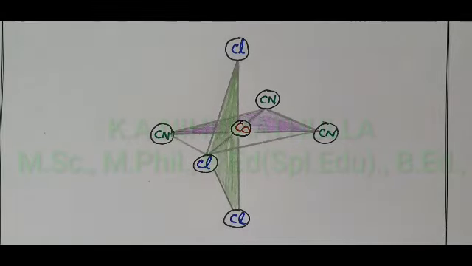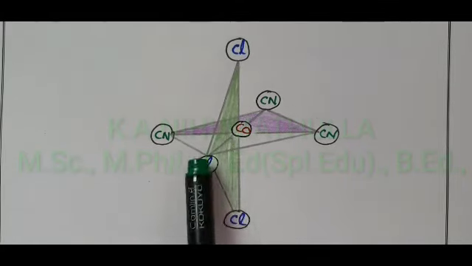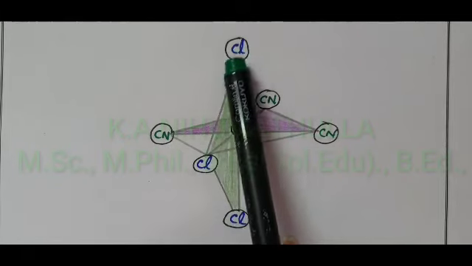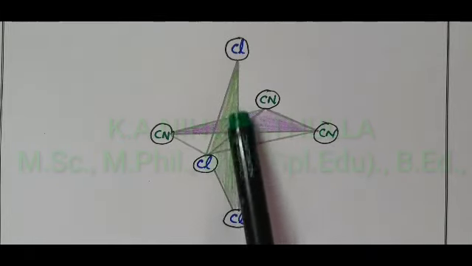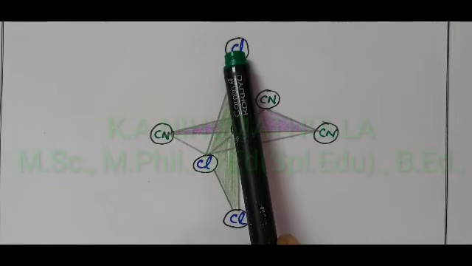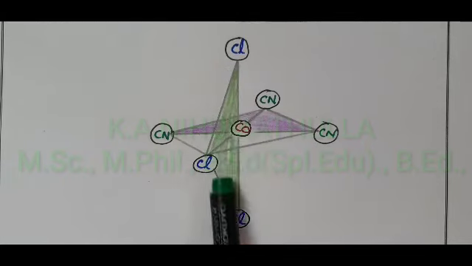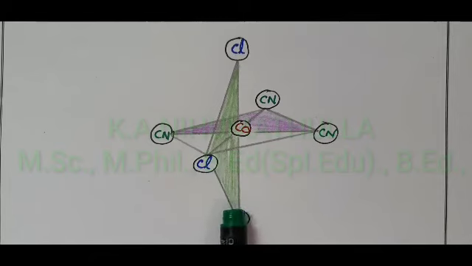Meridional isomer: if the three similar ligands are present around the meridian, which is an imaginary semicircle from one apex of the octahedron to the opposite apex, this isomer is called meridional isomer.